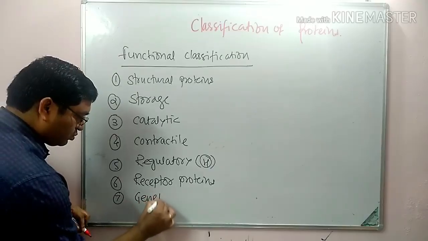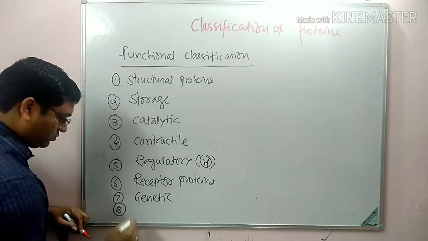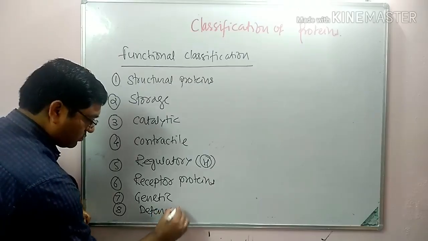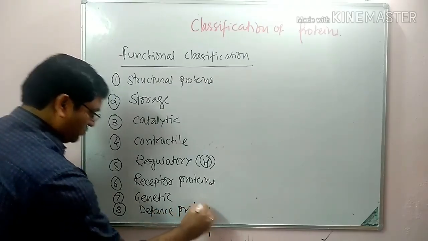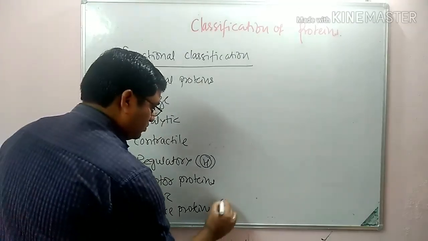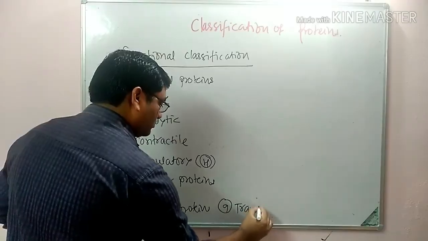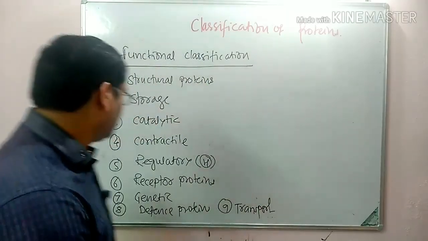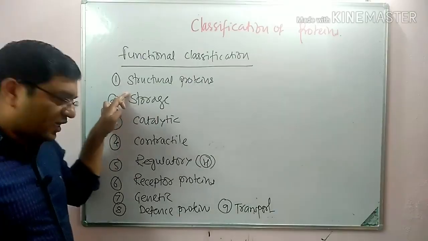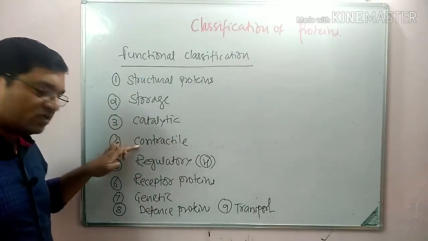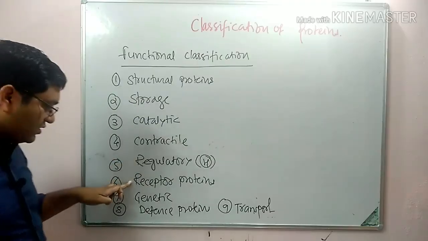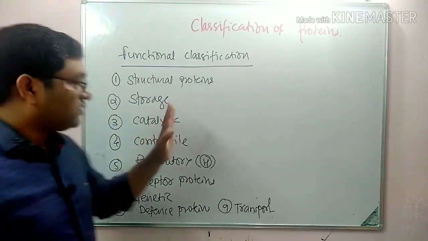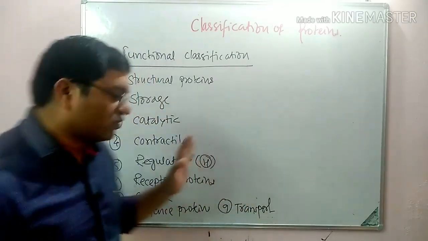Then genetic proteins, defense proteins, and transport proteins. So these are the functional classification of protein. SS, structural and storage proteins. CC, catalytic and contractile proteins. Regulatory and receptor proteins. Genetic, defense, and transport proteins. These are the different classes of proteins on the basis of their function.